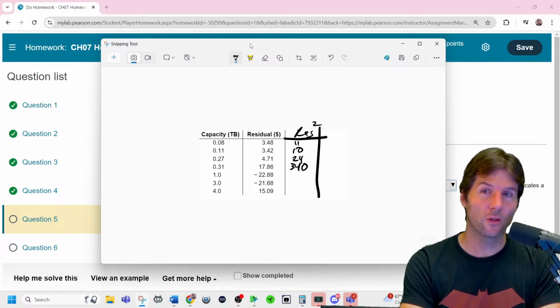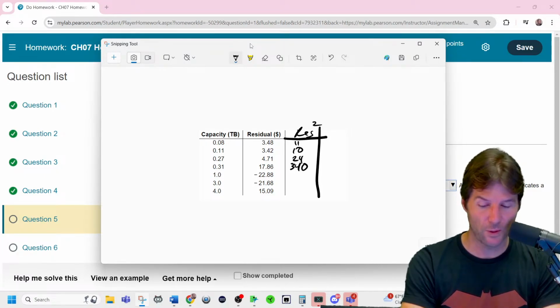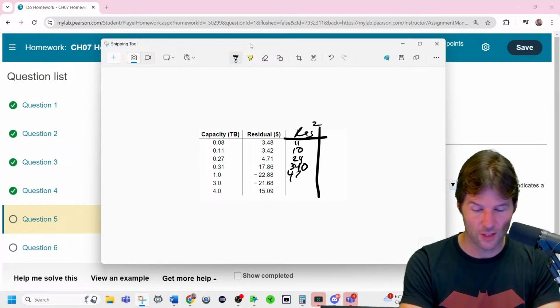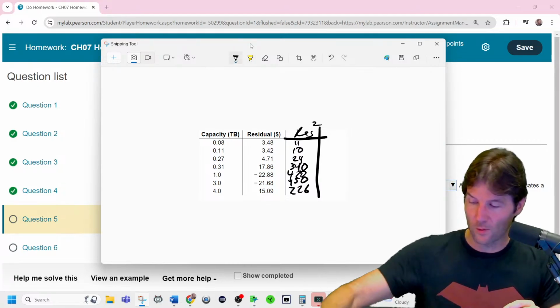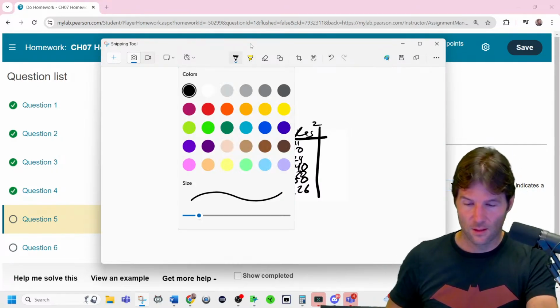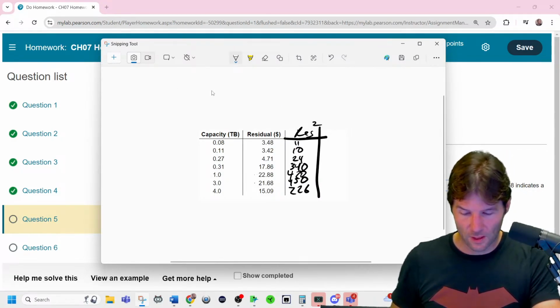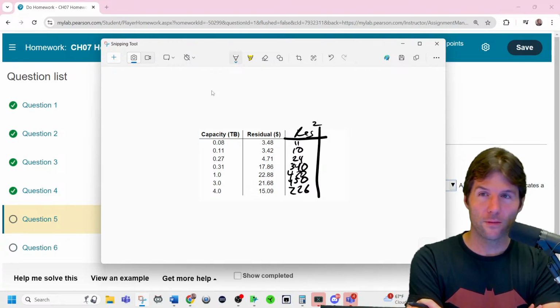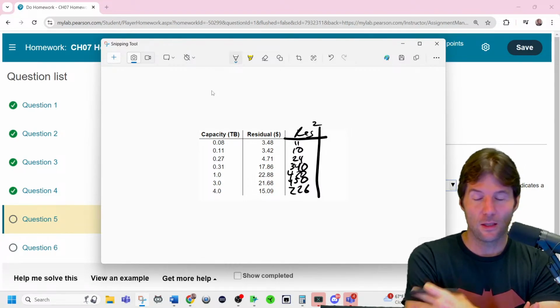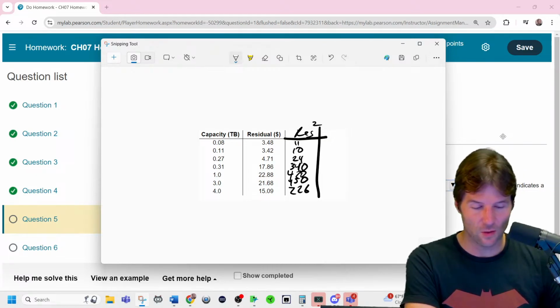Exactly, because when you square, the biggest squared residual, and I'm making these up, I'm kind of guessing at the numbers, this would be like 470, and this would be 450, and this would be 226. Does that make sense? So the biggest squared residual, the sign doesn't matter because when you square residuals, they all become positive. So you don't even really worry about the sign. It is just asking which of these is the biggest residual.